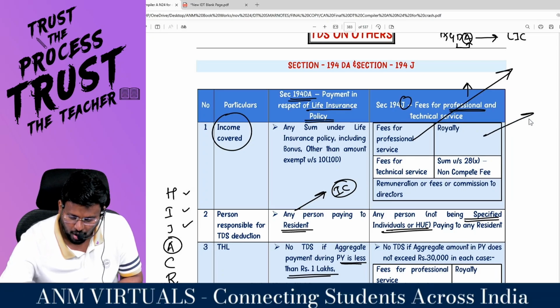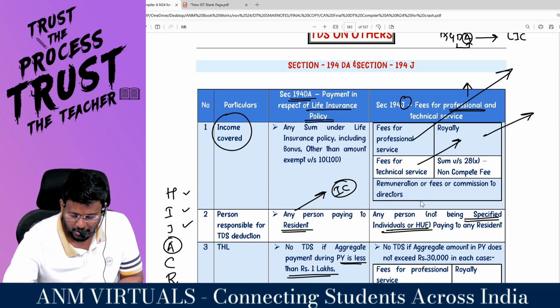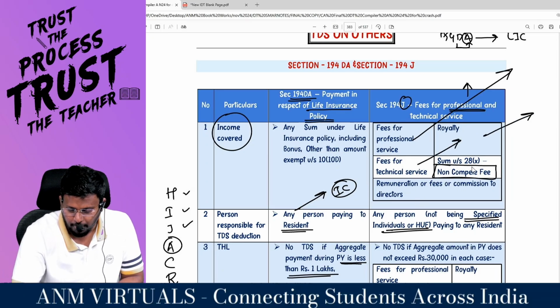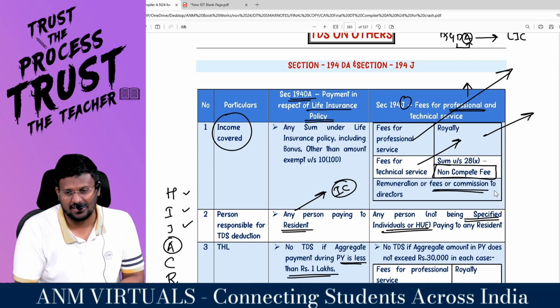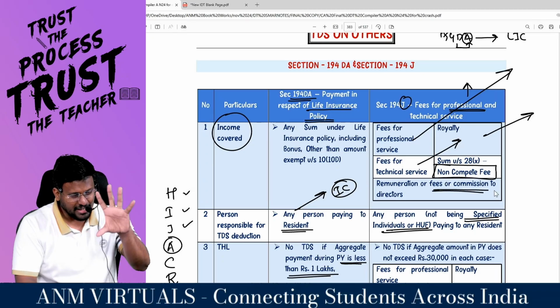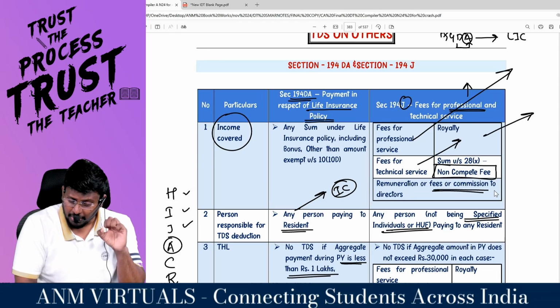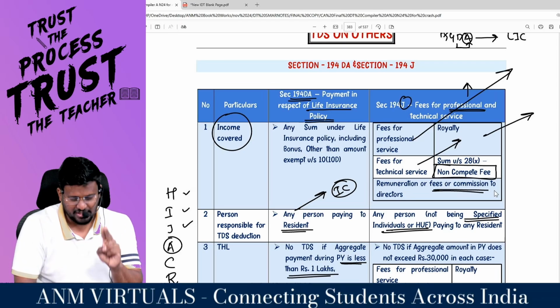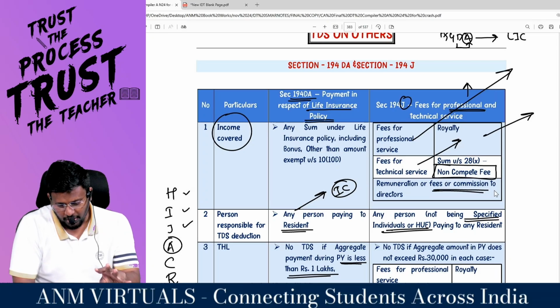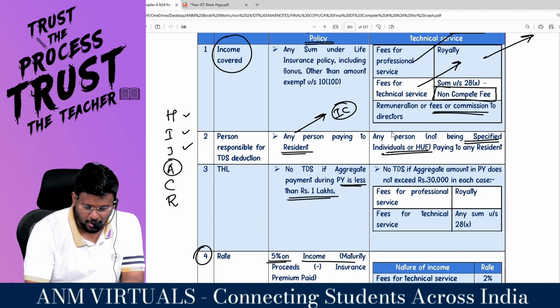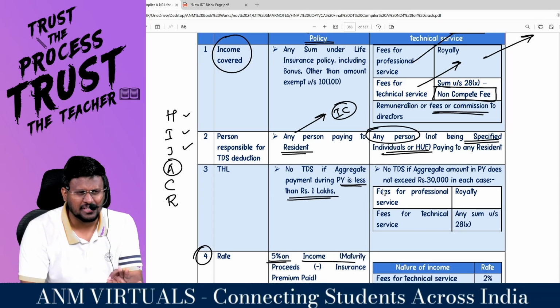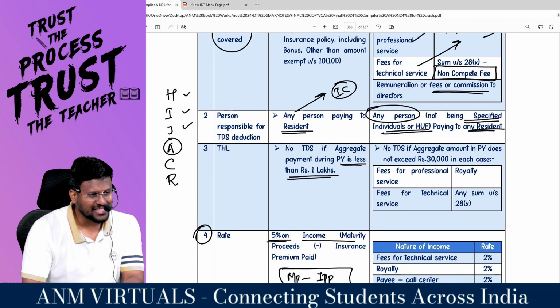Professional services, or royalty, or fees for technical services, or non-compete fee, remuneration or fees or commission to whom? Directors. How many incomes are covered here? 5 incomes are covered. Number 1, fees for professional services, fees for technical services, royalty, non-compete fee and directors remuneration. Sir, who has to pay? Person who is responsible, any person other than an individual, paying to a resident.